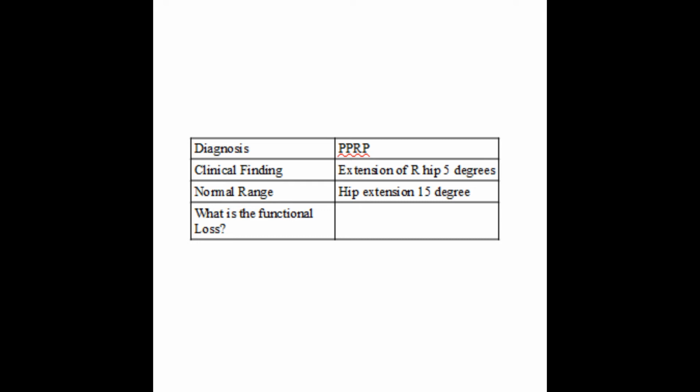For example, if a PPRP patient has only 5 degrees of active extension of right hip, what is the disability with respect to right hip without considering the loss of muscle strength? For reference, normal hip extension is 0 to 15 degree given in appendix 3 page number 110. First find the loss. Normal is 15 degree, present value is 5 degree, so the loss is 10 degrees. Convert that loss to percentage loss.